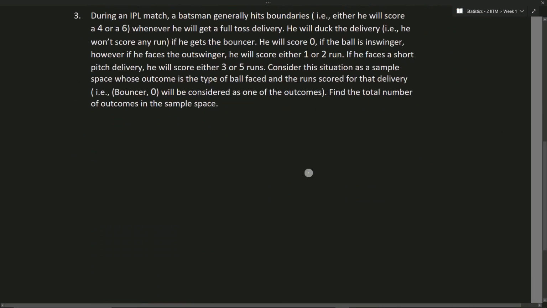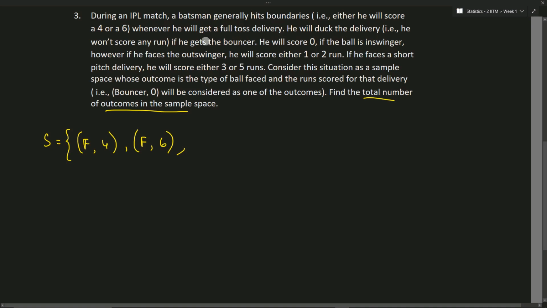Okay, fourth question. During an IPL match, a batsman generally hits boundaries. They are asking us to find the total number of outcomes in the sample space. If we directly go on writing the sample space as we read the question, we'll have the answer. So if he has a full toss delivery, he hits 4 or he hits 6.